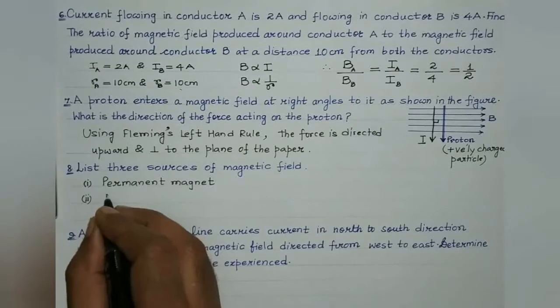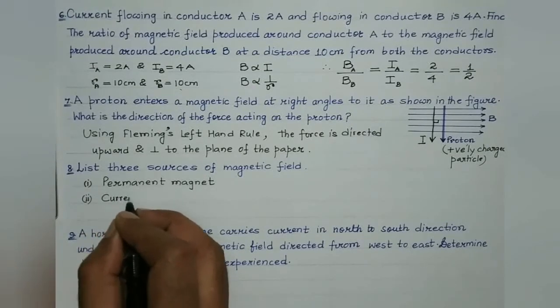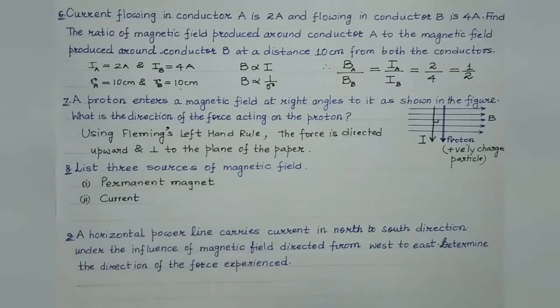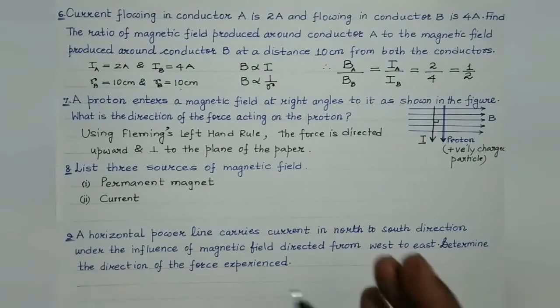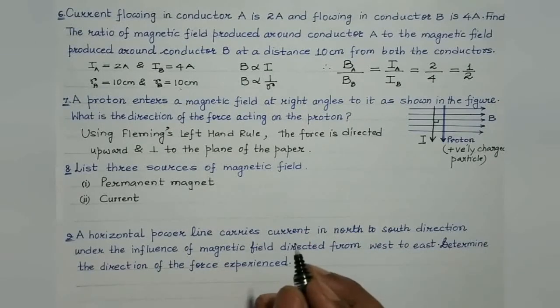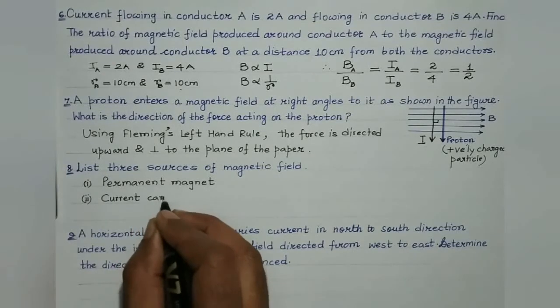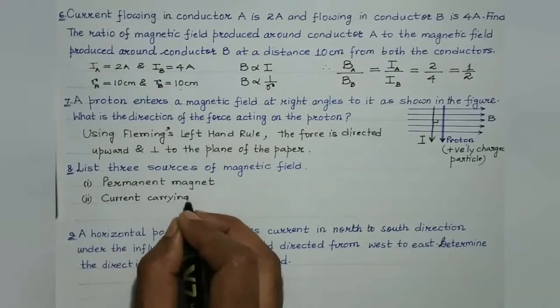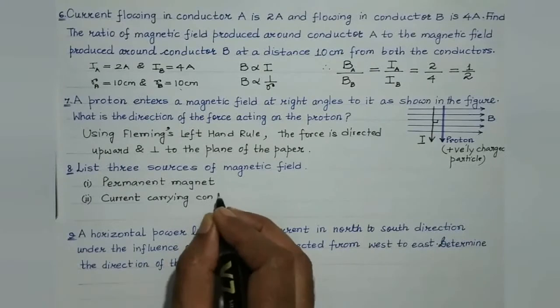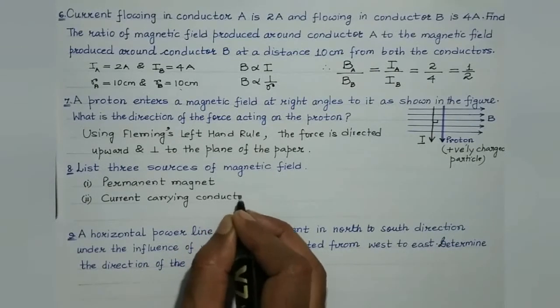Second is a current carrying conductor. Whenever a compass needle is placed near a current carrying conductor, it shows some deflection, indicating the presence of a magnetic field around its surroundings. So a current carrying conductor acts as a source of magnetic field.